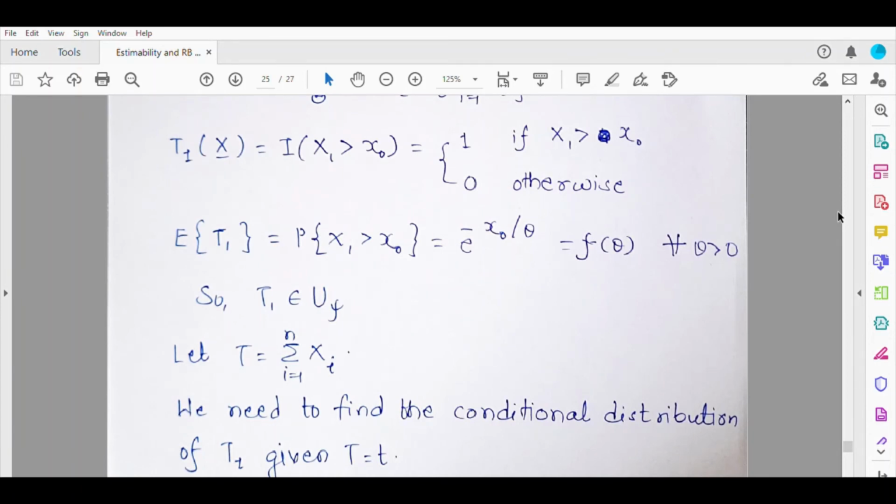Because x1 is involved in the summation also, they are not independent random variables. Unless they are independently distributed, we cannot write the joint distribution. We don't have any formula the way we had for the normal case. We don't have any result for the exponential setup.